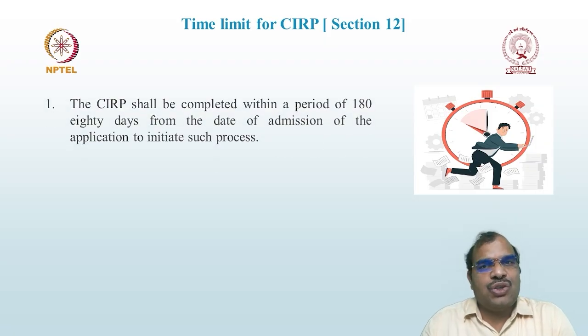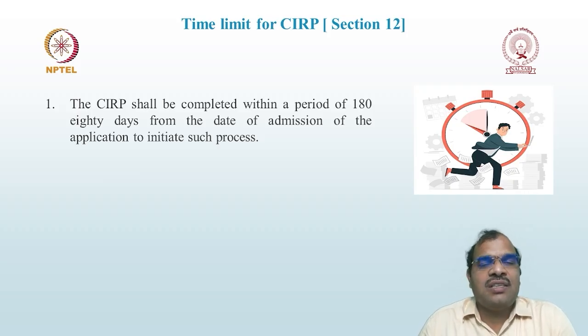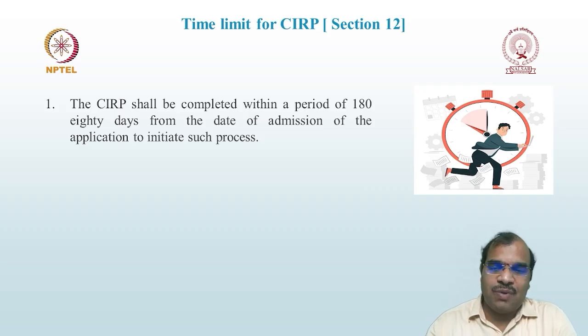Okay, so section 12 provides that the CIRP process shall be completed within the period of 180 days. So once the application under section 7, 9 or 10 is admitted by the adjudicating authority, then the CIRP process must be completed within a period of 180 days. So the maximum is 180 days.